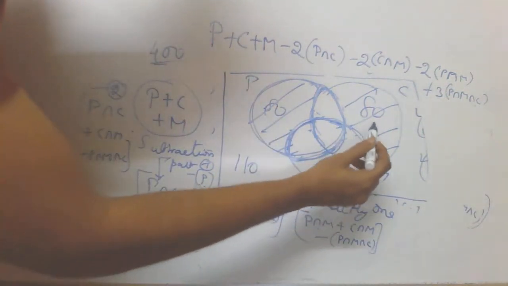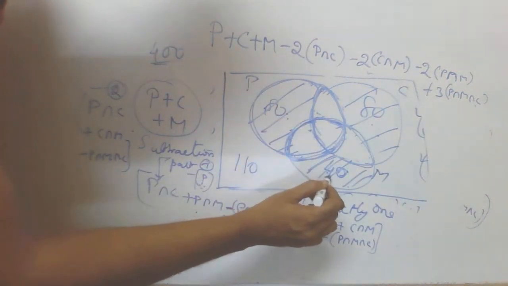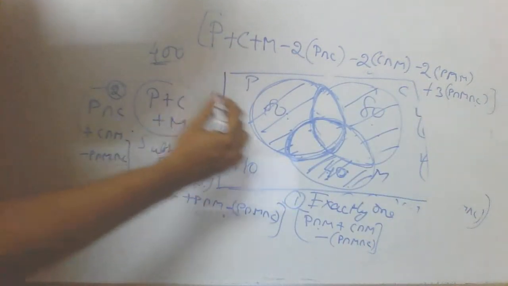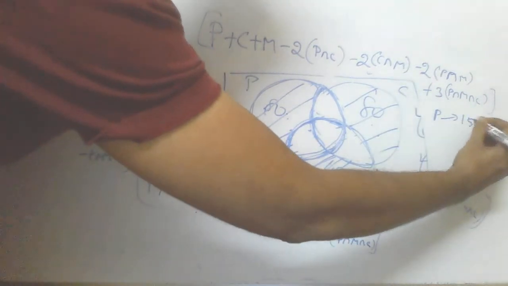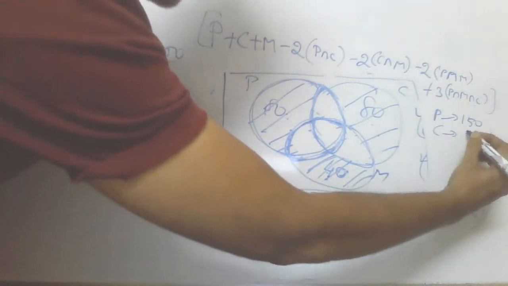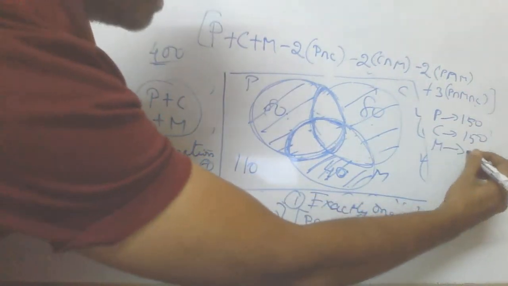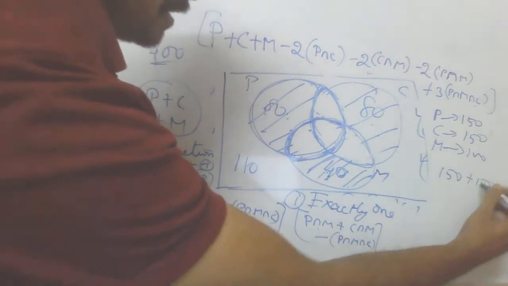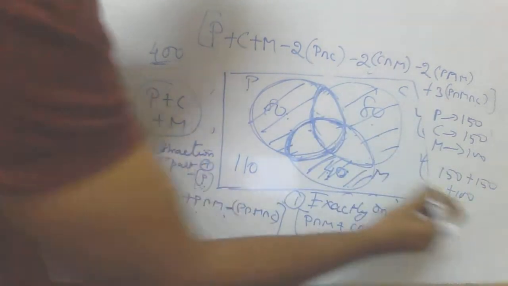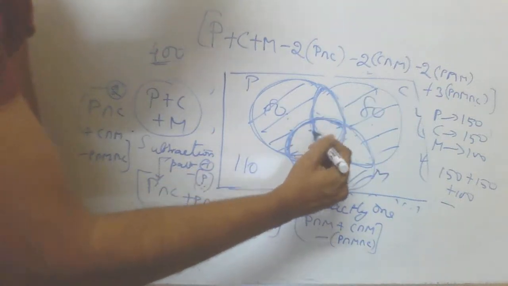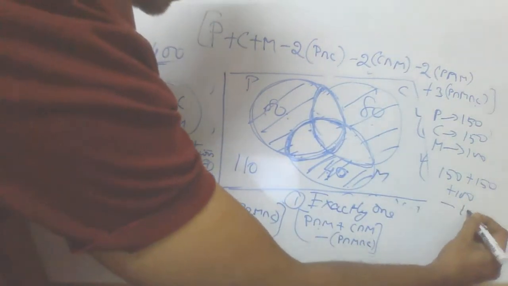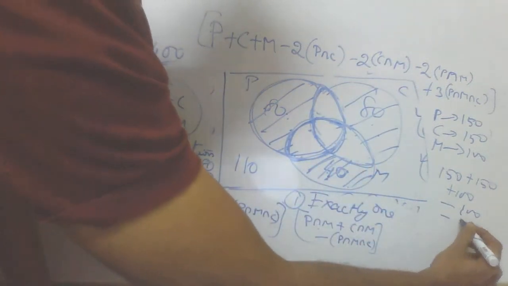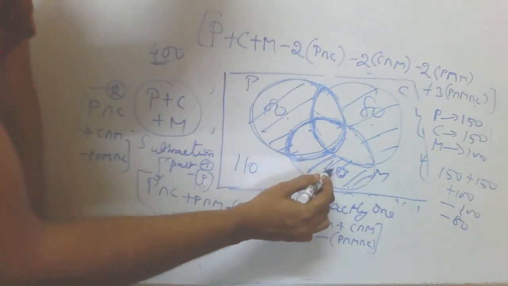Visually I know that 80 plus 80, 160 plus 40, 200 should be the answer. I will cross check mathematically. P, as I said earlier, the number of people who like physics, is 150. The number of students liking chemistry is again 150. Students liking maths is 100. So 150 plus 150 plus 100 minus twice P intersection C; P intersection C is 50, so twice of it is 100. C intersection M is 40, twice of 40 is 80. P intersection M is again 40.